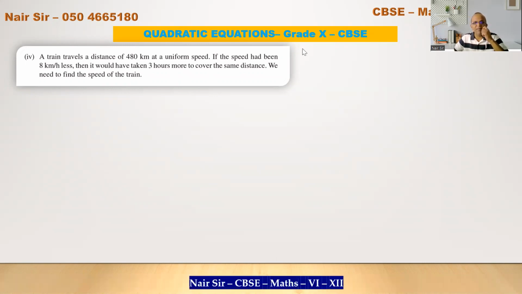The first thing, notice you're being given a distance, and there is some comparison being done. If the speed was this much less, it would have taken 3 hours more. Read the question. That's very important. Okay, let's start.